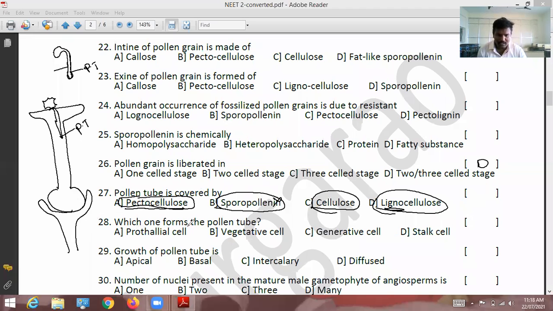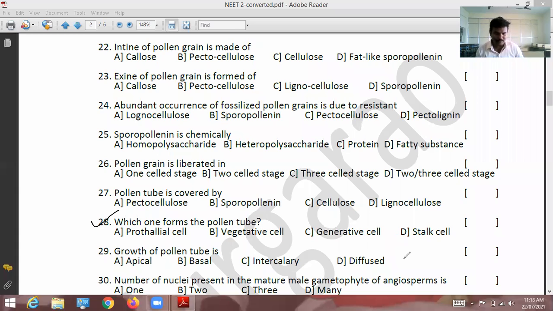28th question: which one forms the pollen tube? Here 4 options are there. Among the 4 options, which one forms the pollen tube? Prothallial cells will not be there in the pollen tube. Prothallial cells are present in bryophytes, pteridophytes, algae. In them, thallial cells are present. Thallus. So it is wrong.